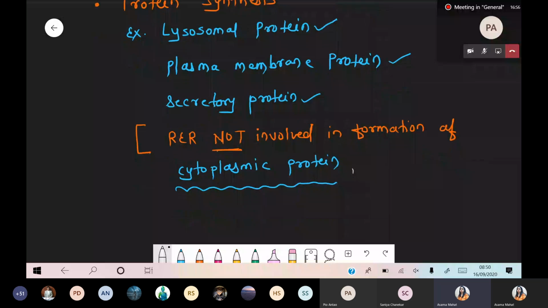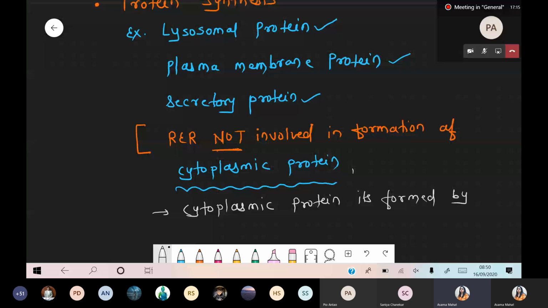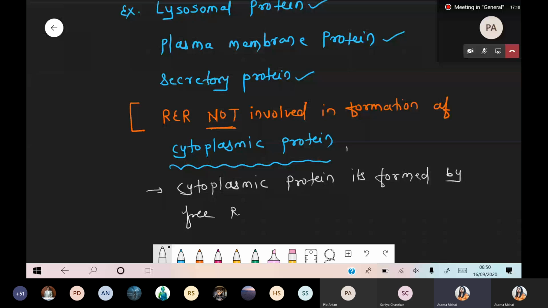So simply, such cytoplasmic protein is formed by free ribosomes, which are present in the cytoplasm. It's formed by free ribosomes, and definitely these free ribosomes are present in the cytoplasm.